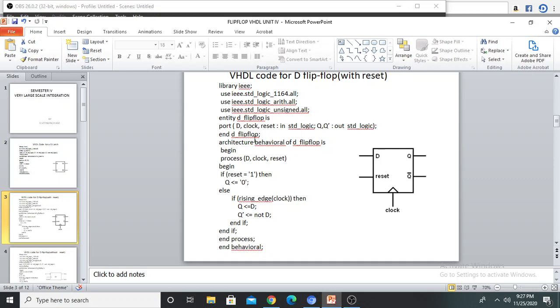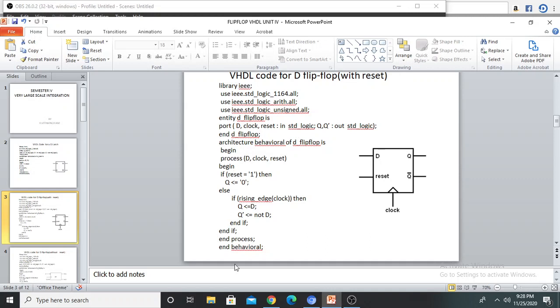In the entity part, third line is end entity name. In this program, D flip flop is the entity name. So end D flip flop semicolon. Next architecture part. In the architecture part, first line will be architecture name of entity name is. In this program, D flip flop is the entity name, behavior is the architecture name. So architecture behavior of D flip flop is. Next you have to use begin.